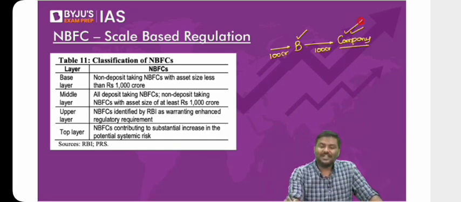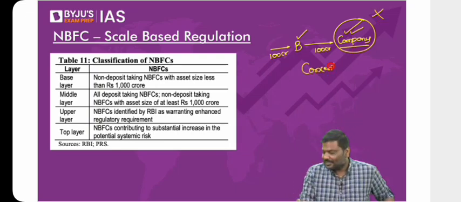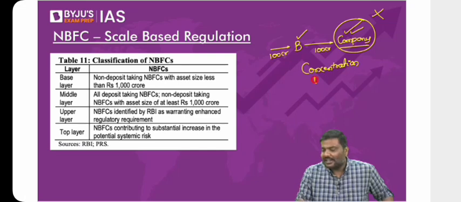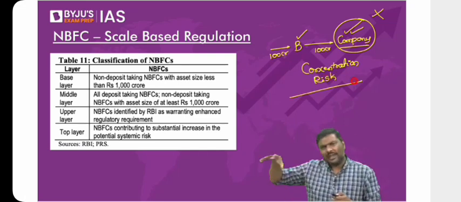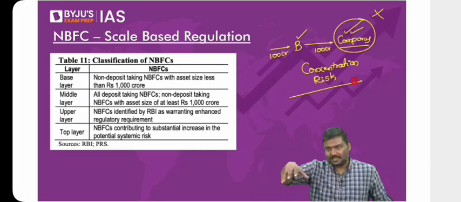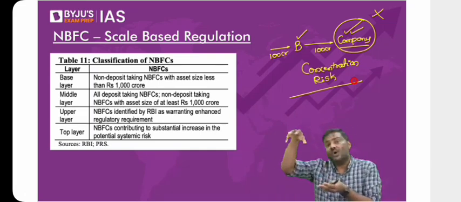Why? Because you have given a loan to only one company. What if this company incurs a loss or is shut down? Don't you think there is what I call concentration risk? Can you understand the point now? That is the reason RBI has set limits on banks like this, concentration limits: to only one borrower, how much loan you are allowed to issue. There are a lot of regulations like this which RBI has imposed on the banking sector.